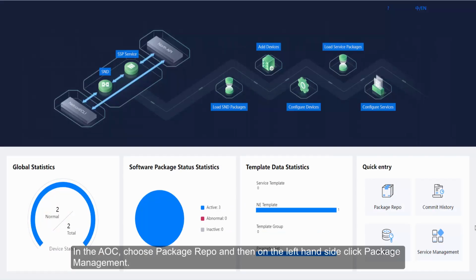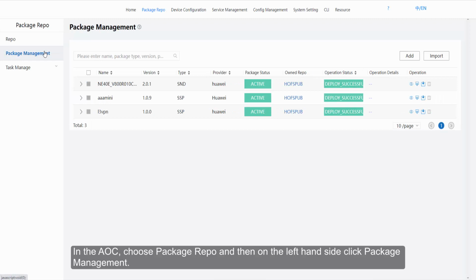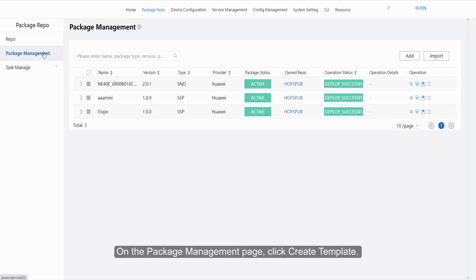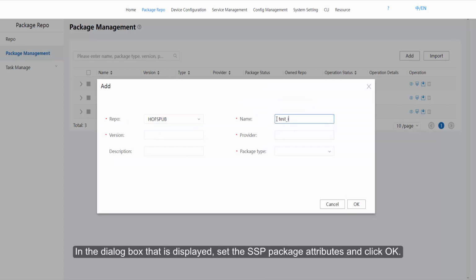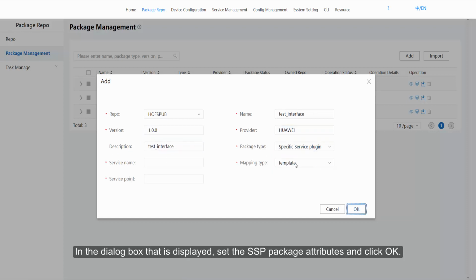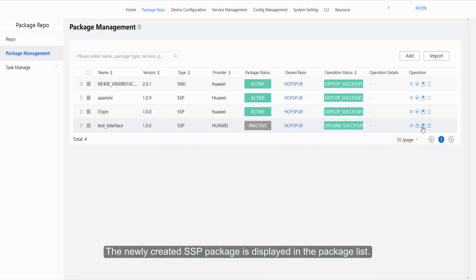In the AOC, choose Package Repo and then on the left-hand side, click Package Management. On the Package Management page, click Create Template. In the dialog box that is displayed, set the SSP package attributes and click OK. The newly created SSP package is displayed in the package list.